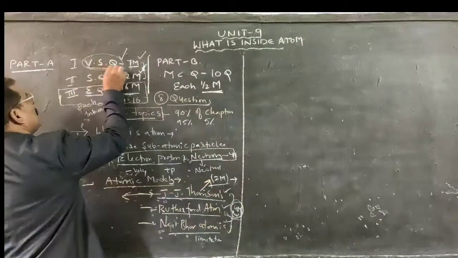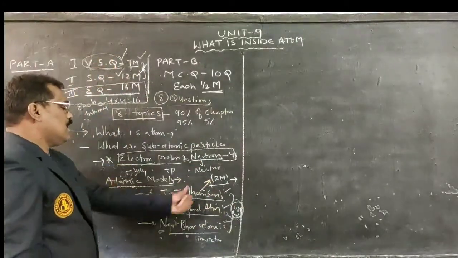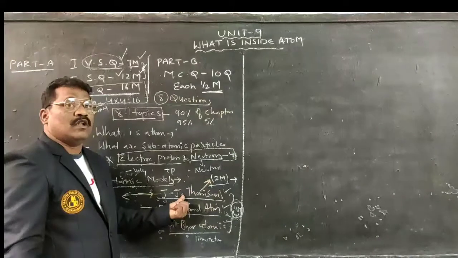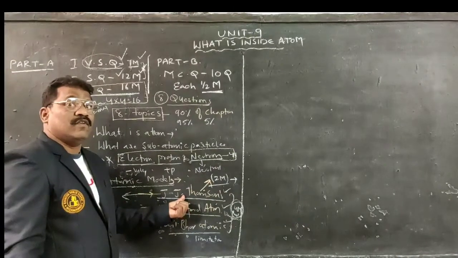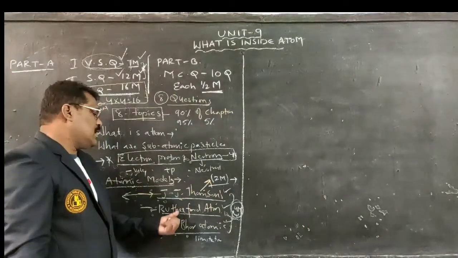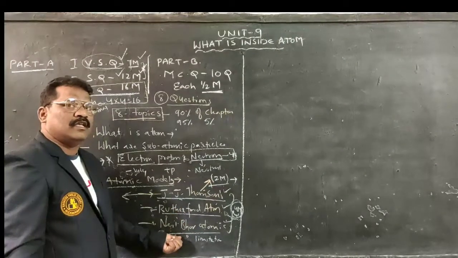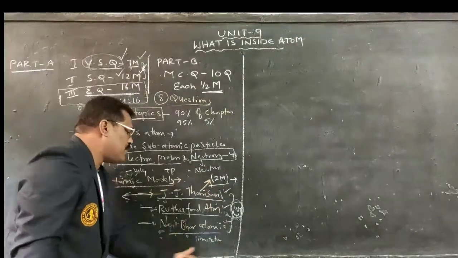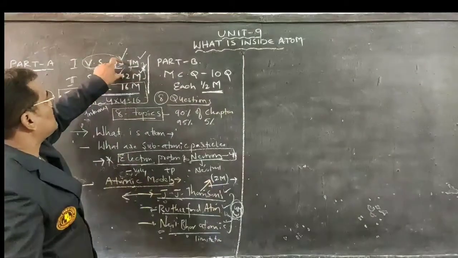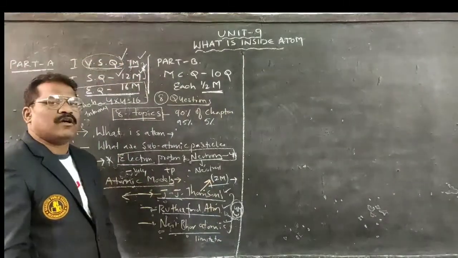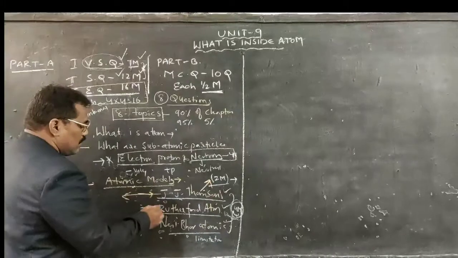For 1 mark question they may ask J.J. Thomson atomic model for his discovery, in which year he got the Nobel Prize. Individually from these topics, he can ask for 2 marks question as well as 1 mark question, or directly Rutherford